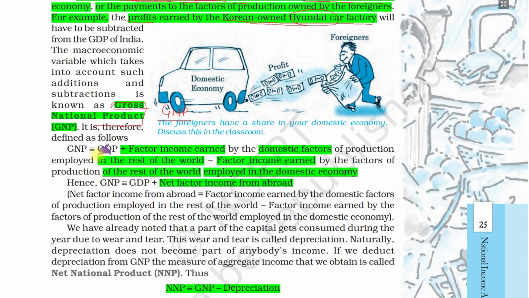So this is the formula. GNP equals GDP plus factor income earned by the domestic factors, meaning citizens of India, in the rest of the world outside the country, minus factor income earned by foreigners of the rest of the world employed in the domestic economy. So what foreigners are earning in India, we subtract it, and what Indians are earning abroad, we add it, and we get GNP, national product. This term is called net factor income from abroad. So from abroad, how much are we earning net. Suppose we have more earning from abroad than what foreigners are earning here, GNP will be more than GDP in an open economy.